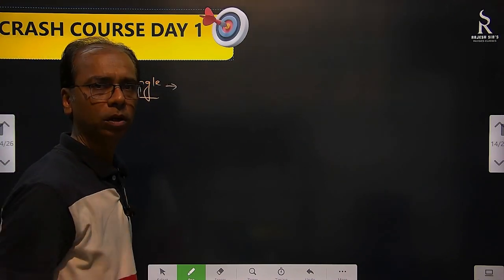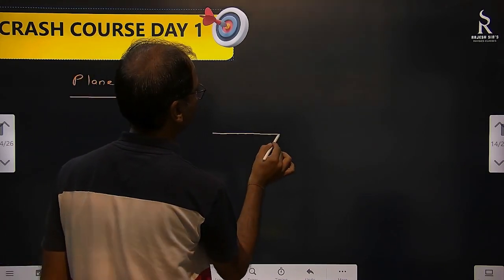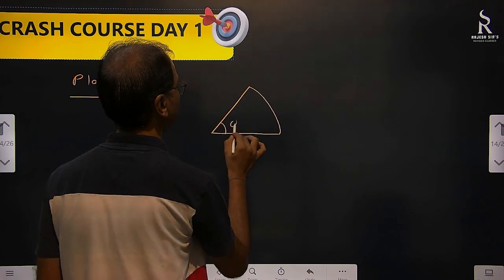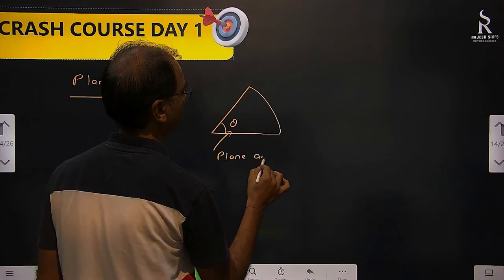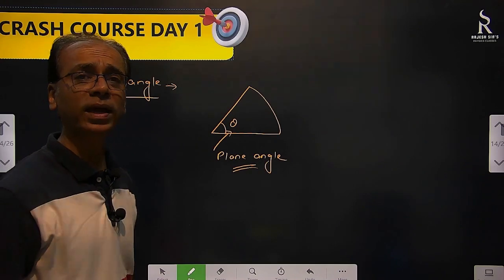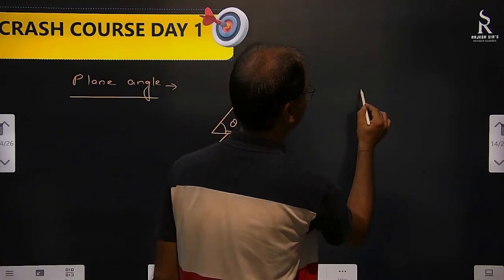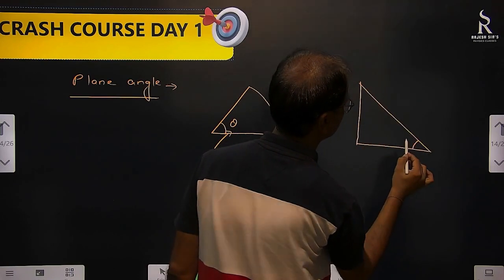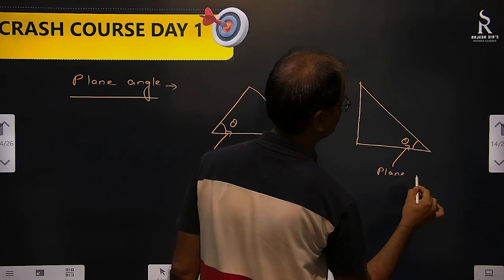This is arc, and this angle is plane angle. Same way, the angle we make when we make a right angle triangle, this angle is plane angle.